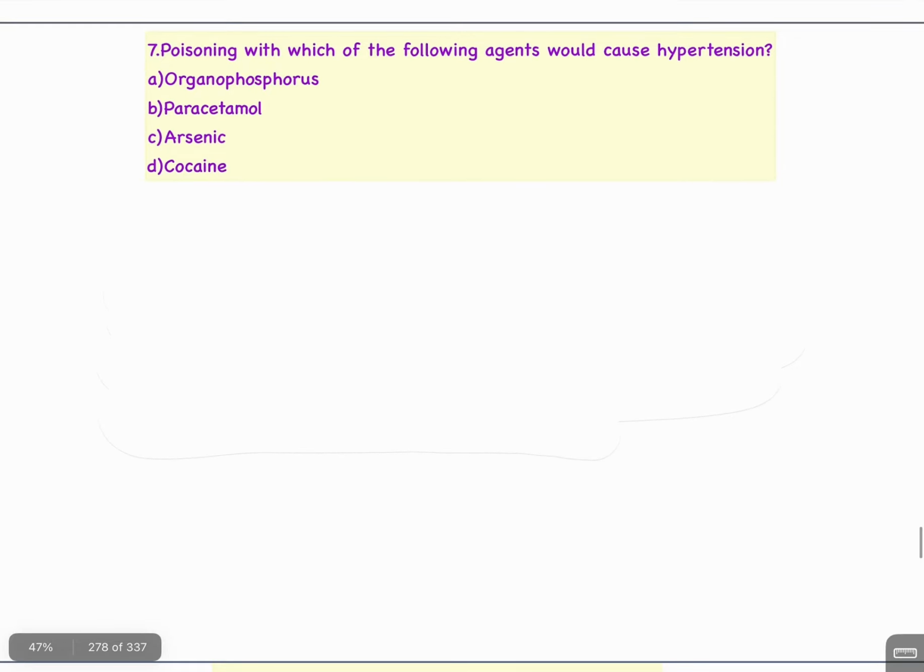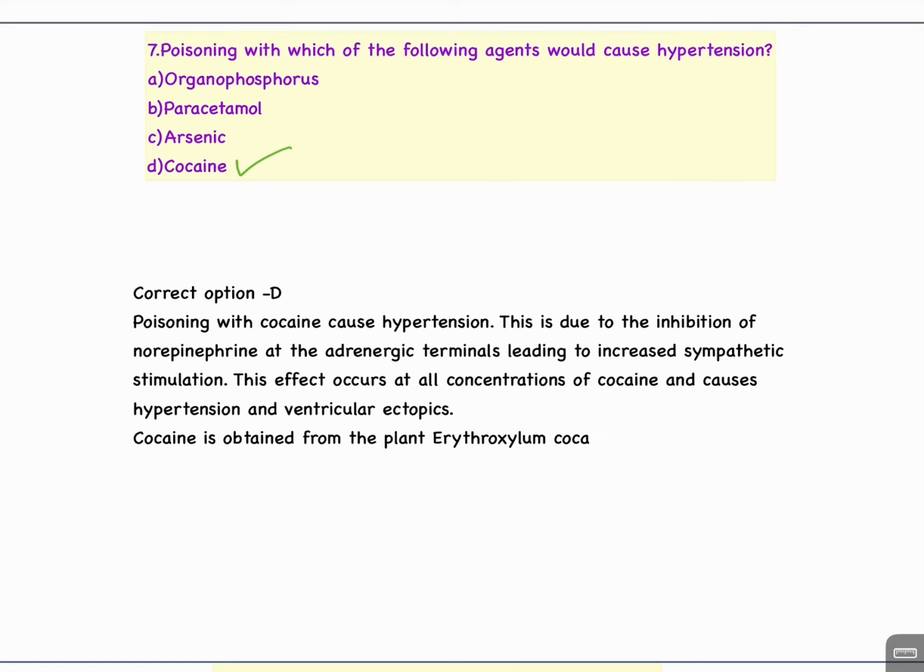Question number 7. Poisoning with which of the following agents would cause hypertension? A. Organophosphorus, B. Paracetamol, C. Arsenic, D. Cocaine. इसका आंसर है D. Cocaine. Poisoning with cocaine causes hypertension.